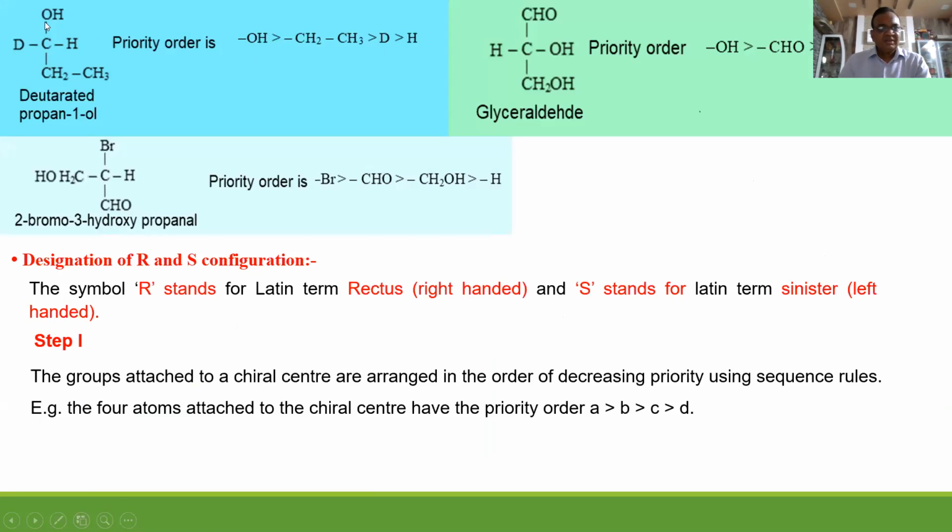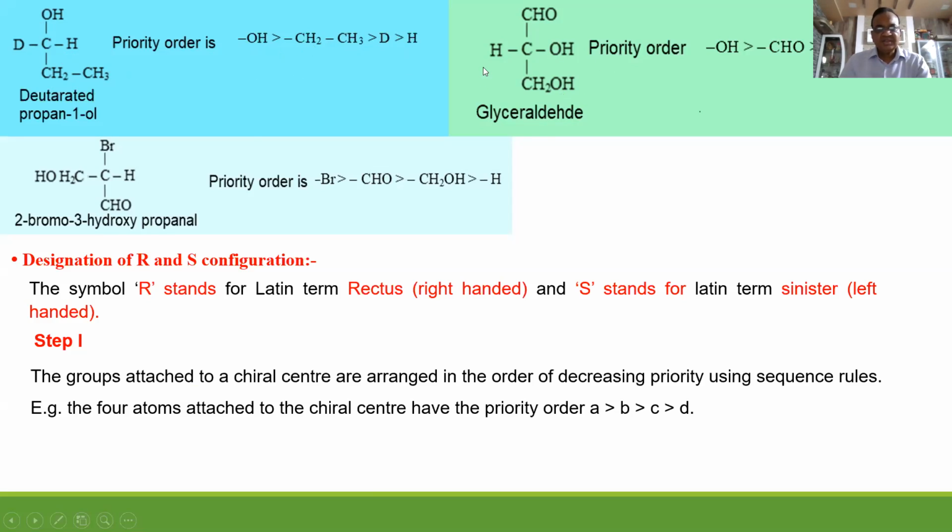Here, this carbon is attached to deuterium, hydrogen, OH and an ethyl group, but their priority order is like this. Why? This oxygen has atomic number 8, which is the highest in this case. Here atomic number 6, atomic number 1, and atomic number 1. That's why this is the order.